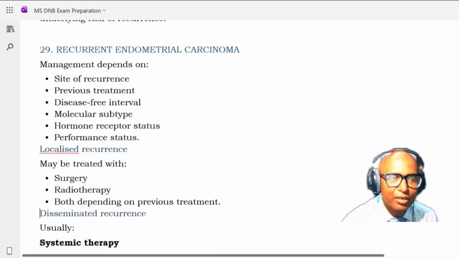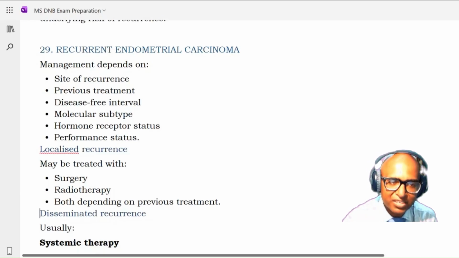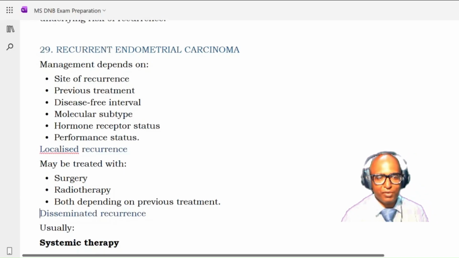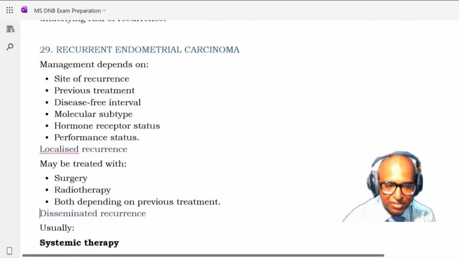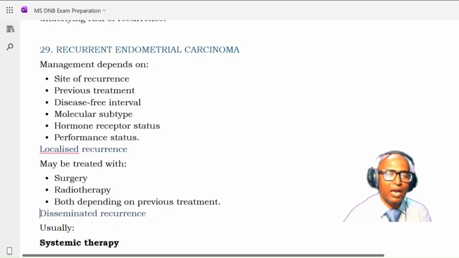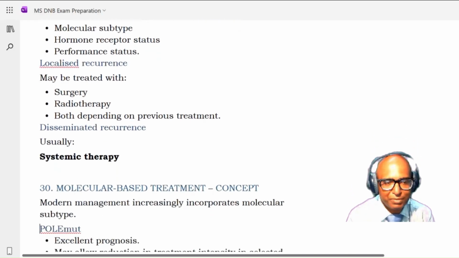Now something about recurrent endometrial carcinoma. In recurrent endometrial carcinoma, management will depend upon the site of recurrence, previous treatment, disease-free interval, molecular subtype, hormone receptor status, and the performance status of the patient. If there is a localized recurrence, then we may consider treatment with surgery, radiotherapy, or both, depending on the previous treatment. And if it is a disseminated recurrence, then usually systemic therapy is required.